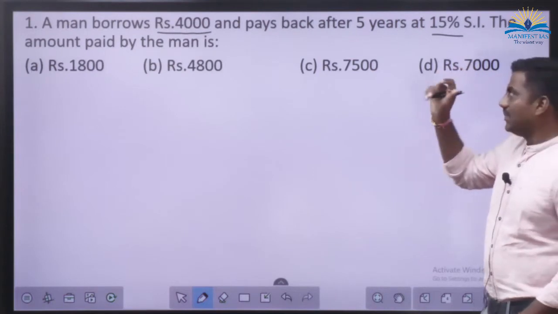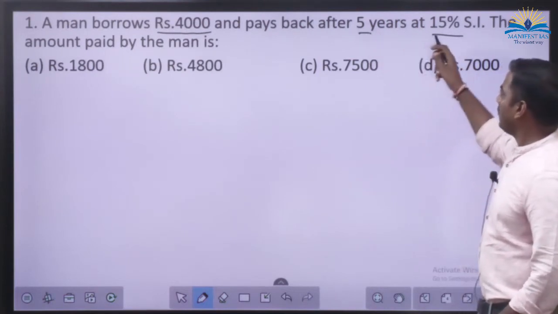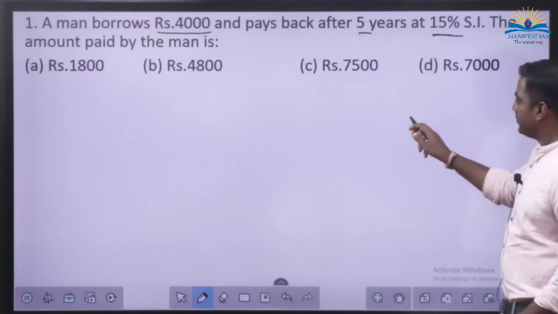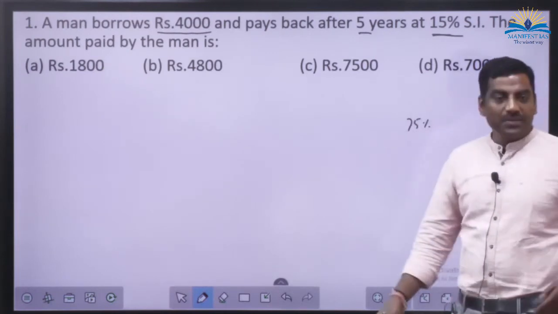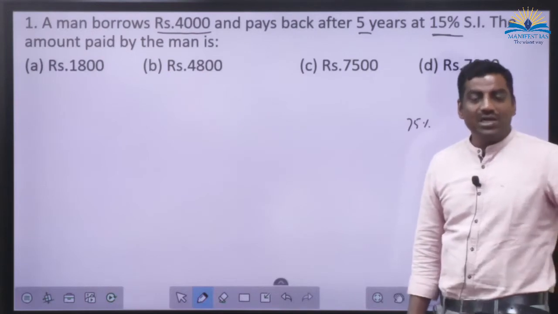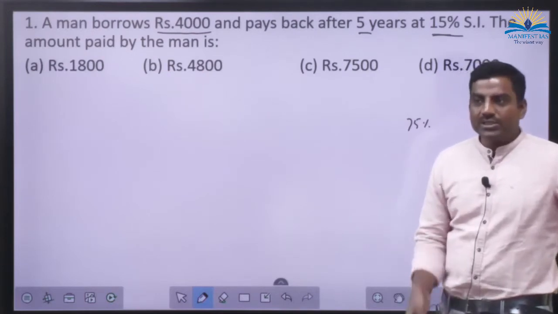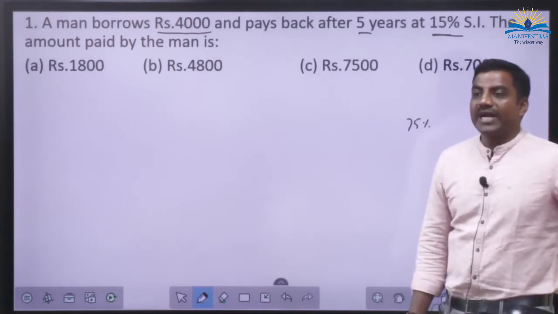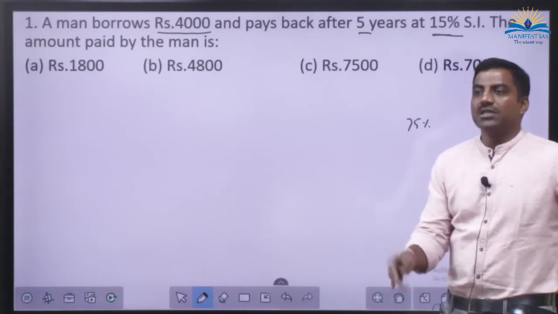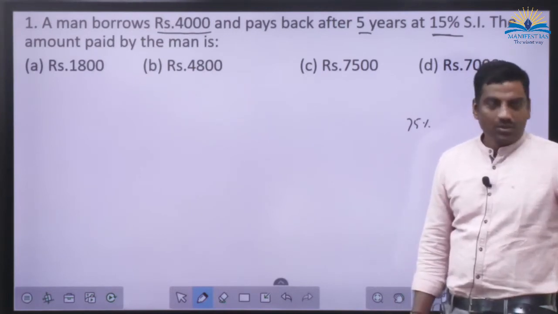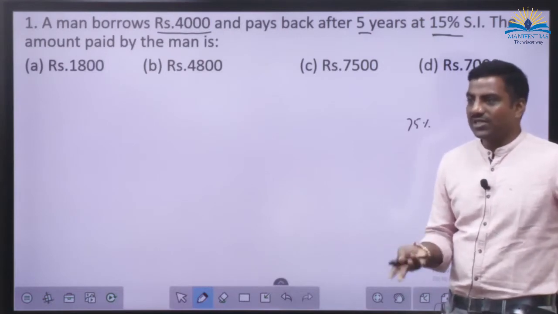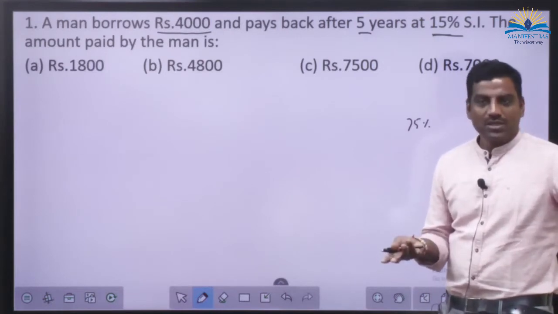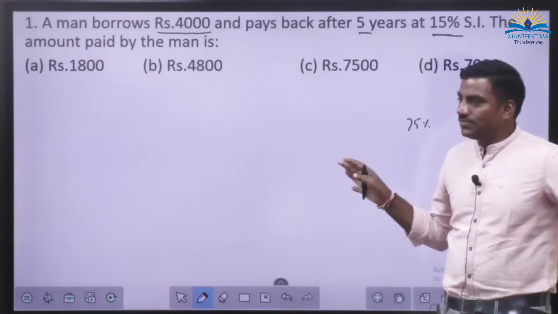Understood this? Or simple here, 5 years into 15%, 75%. Yes or no? 5 years into 15% is 75%. What does it mean? In 5 years period, you are going to get back 75% of the money that you have invested. So 4,000 is invested. 75% of that, or 3/4 of that, is what? 3,000.